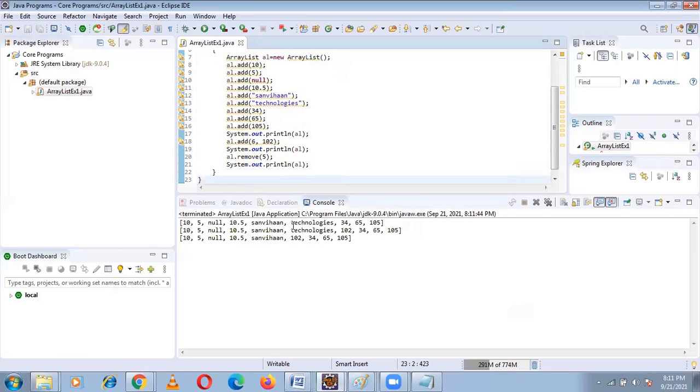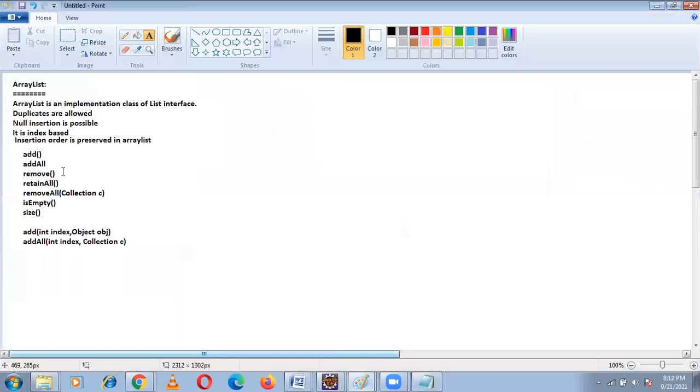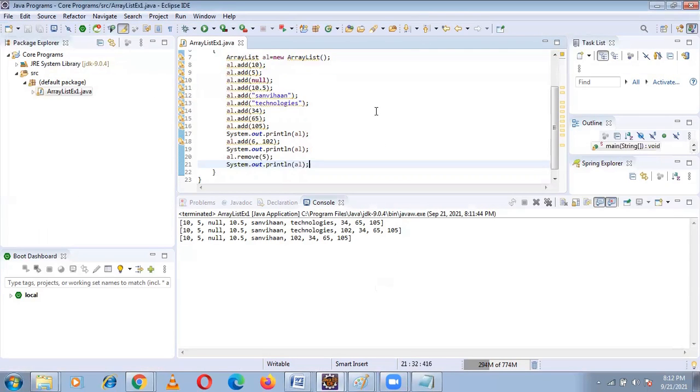Now see here. Technologies is removed. 10 in 0 index, 5 in 1 index, null in 2 index, 3, 4, 102 came to the 5th index, then 5, 6, 7, 8, like that. Technologies is removed here. Like that, we have the remove method, the add method, the add all method. And we'll check isEmpty. You need to check whether this is an empty collection or not.